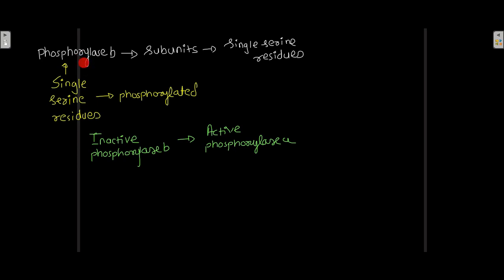So there is the phosphorylase b enzyme. It has subunits, and in those subunits there are single serine residues. When the single serine residues of phosphorylase b are phosphorylated, this inactive phosphorylase b gets converted into active phosphorylase a. So the inactive form gets activated when these serine residues are phosphorylated.